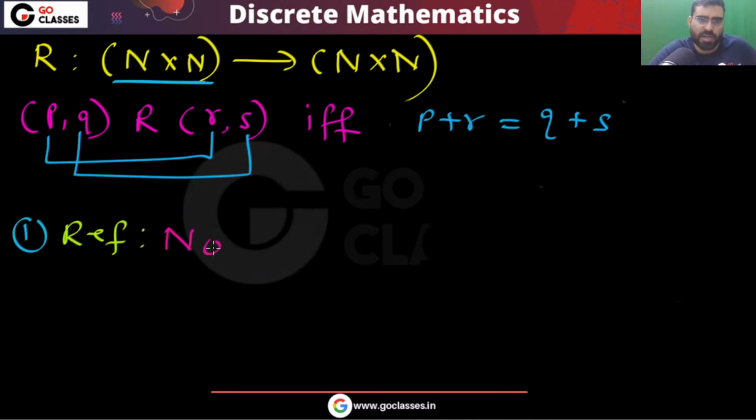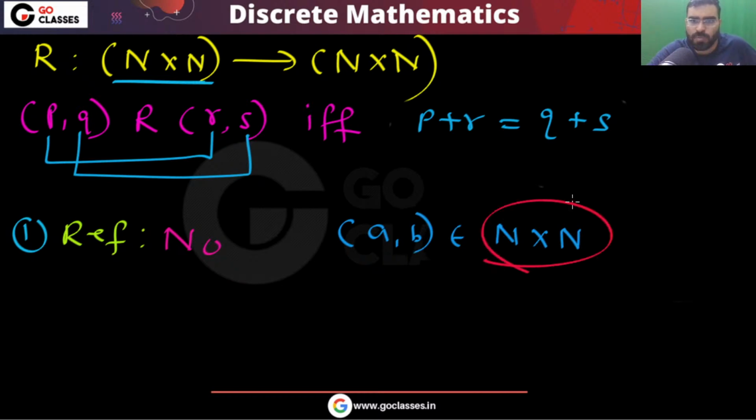The reflexive property is not satisfied, because if you take some element in N cross N, you take (A, B) belonging to N cross N, an element in the base set. This is your base set.